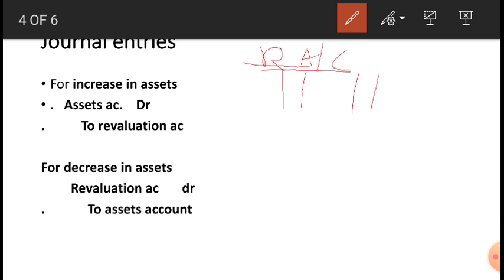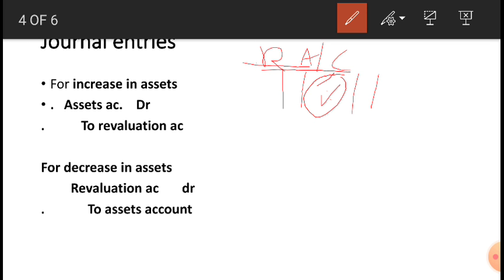If assets increase, where will you write? Yes, you will write here, isn't it? So the entry, how are you going to read? That is assets account debtor to revaluation account. Yes, that is, buy assets you are writing, or buy machinery, buy furniture. So the journal entry is assets account debtor to revaluation account. See, this question can also be asked: write the journal entry for increase in machinery. So the entry will be machinery account debtor to revaluation account. Why machinery account debtor? Because always the increase we are writing on the credit side here. Yes, so assets account debtor to revaluation account.